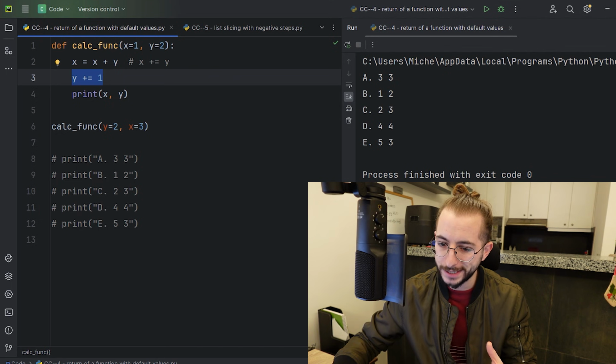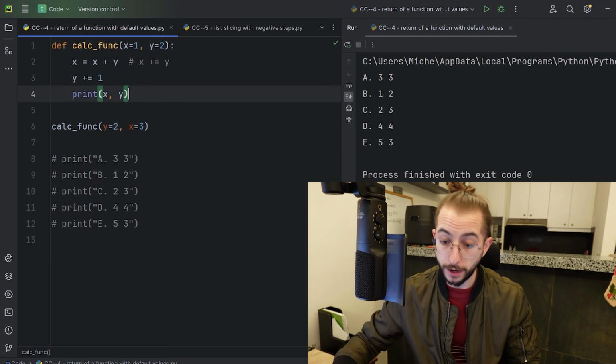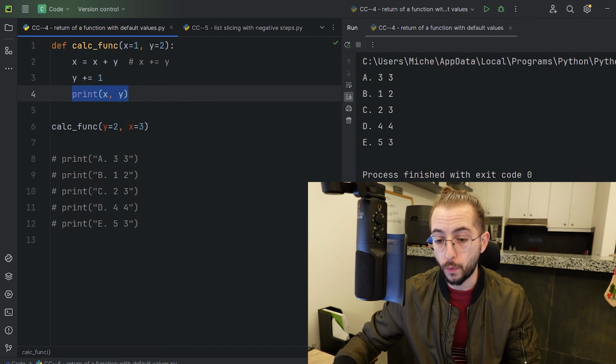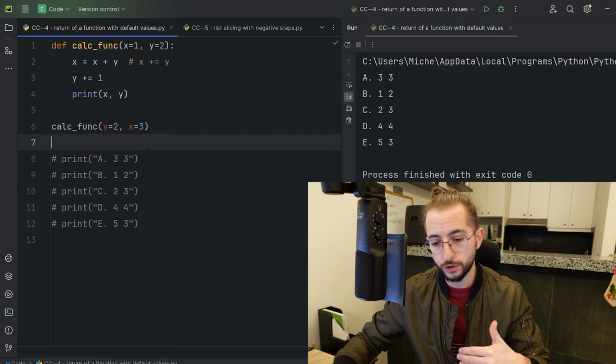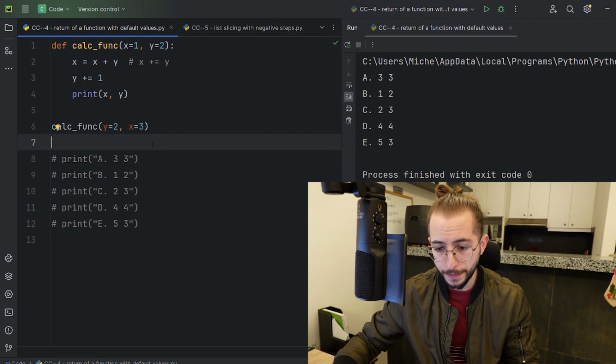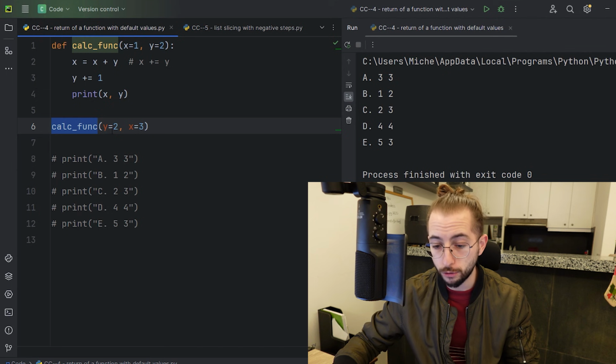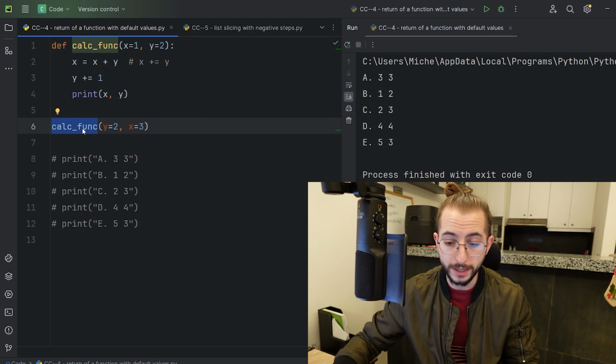When it's like this, it's not very useful, but yeah. Next and finally, we print out x comma y. So we're printing these two out. And what we're doing in here is we're trying to calculate the function, and we're sending in y equals 2, x equals 3 to the calc function.